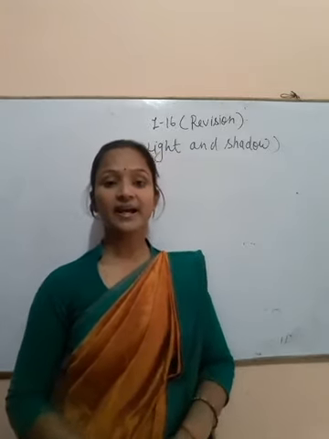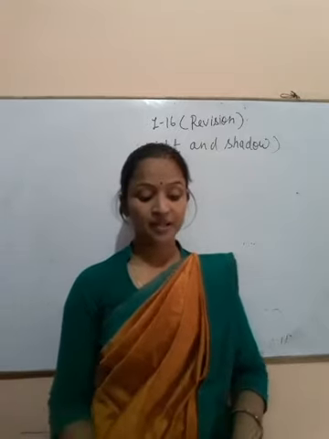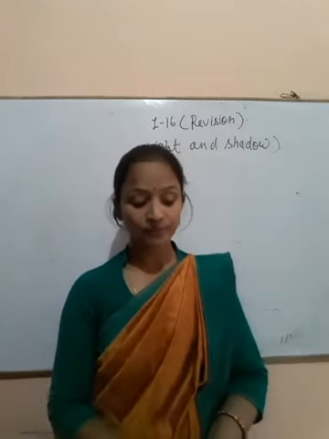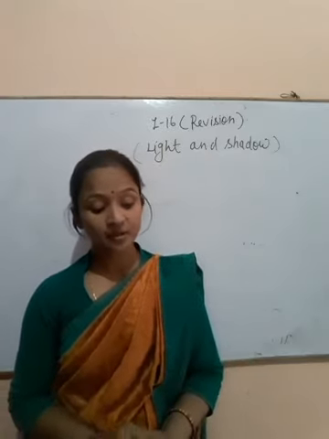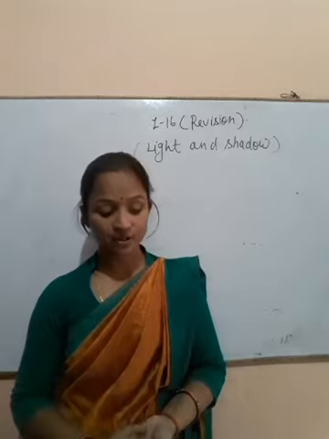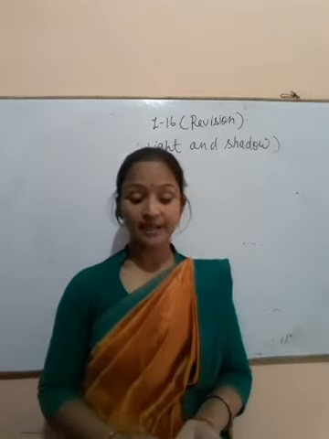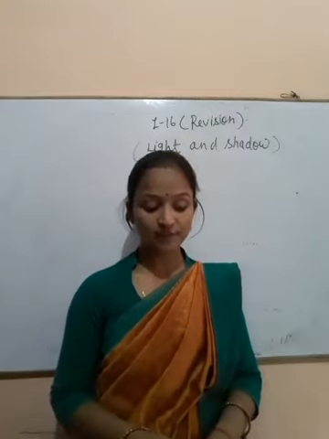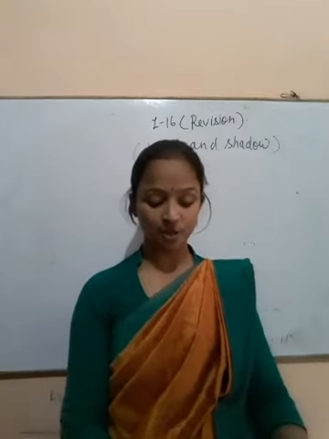Write T for true and F for false. Shadows always fall on the side opposite to the light source. True. Shadows remain the same in length at different times of the day. False. Sunlight makes the day bright. True. Things cast shadows in the dark. False. The shape of the shadow depends on the shape of the object. True.